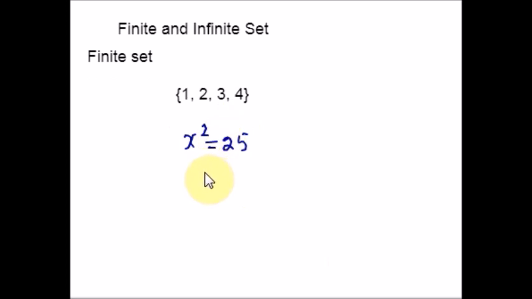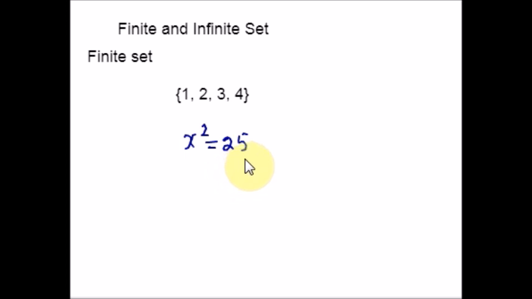The set of solutions of this equation, x square is equal to 25, is a finite set because it contains a definite number of elements. Am I right? If you take square root on both these sides, you will get only 2 answers for this x value. If you take square root of 25, the possible answers are plus 5 and minus 5. Am I right? Okay, so we have a definite number of elements as a solution for this equation. So obviously this is going to be a finite set. Hope you're clear with this example.